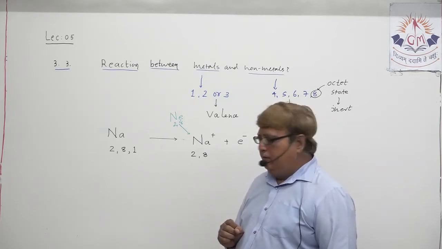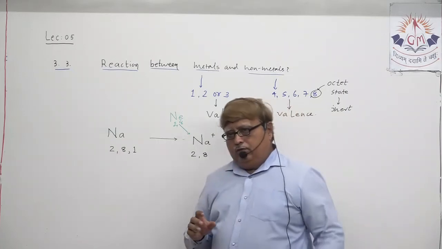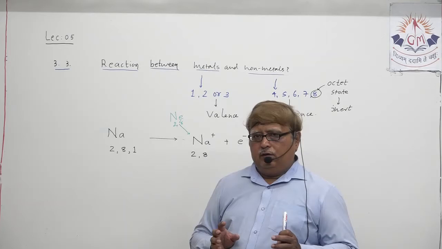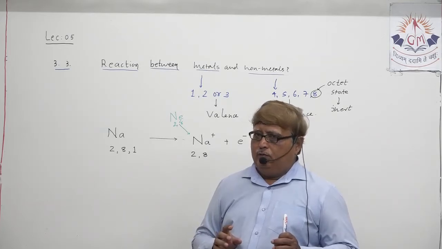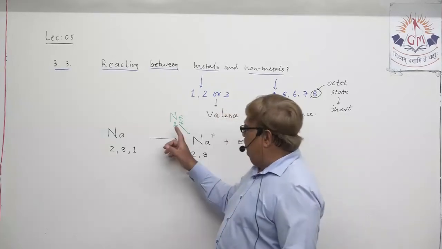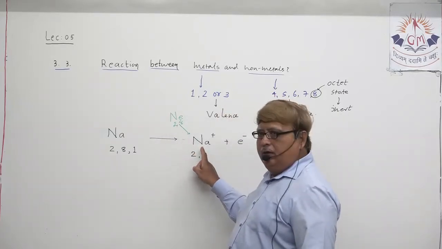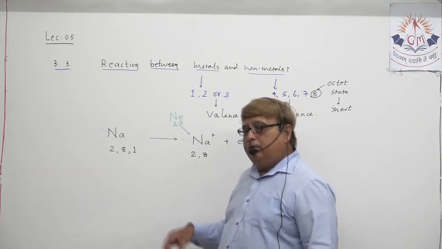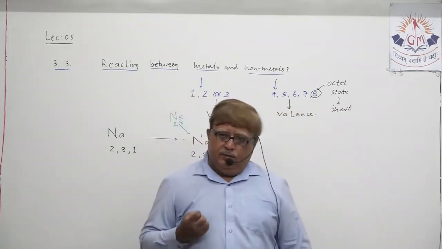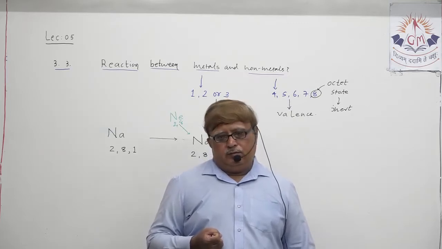Suppose my question is, which of the following possesses electronic configuration 2, 8, and the correct option will be Ne and Na plus. So you have to be ready for the MCQs which I am asking in WRT.